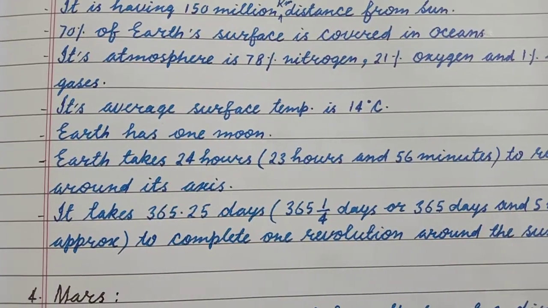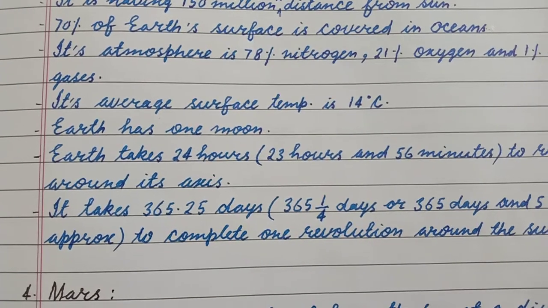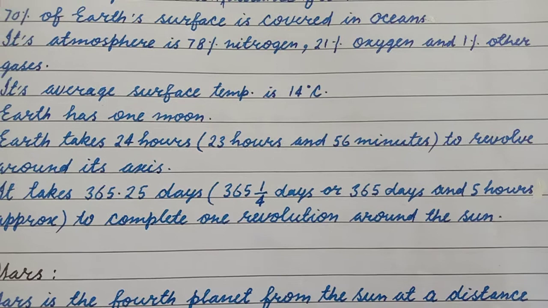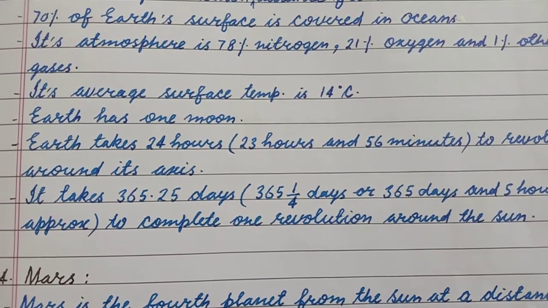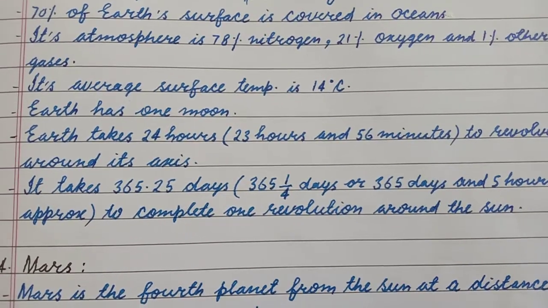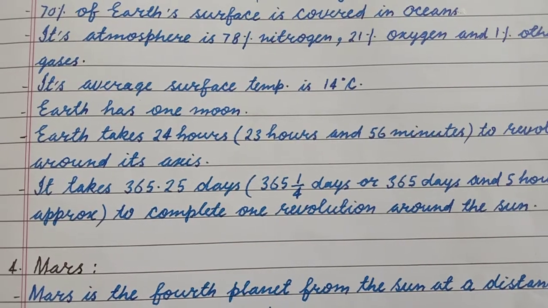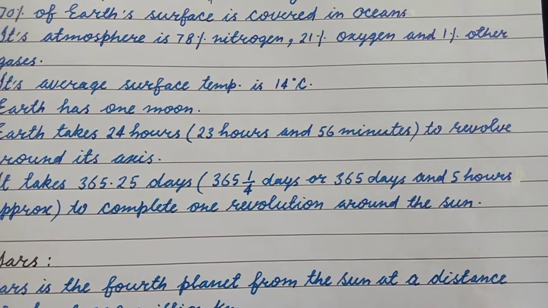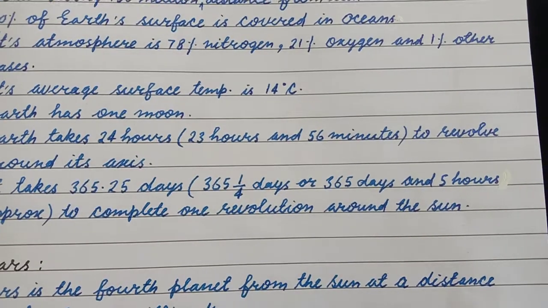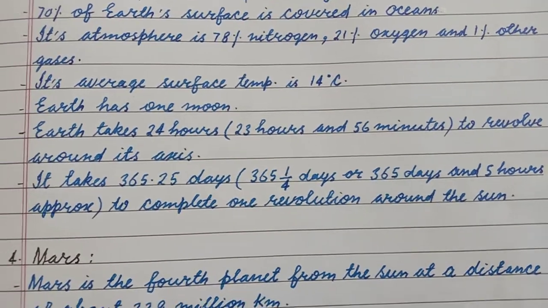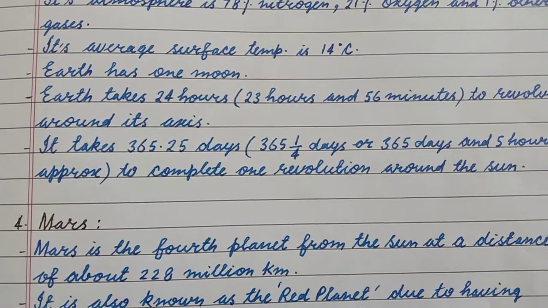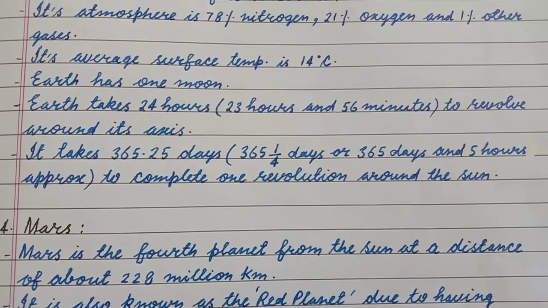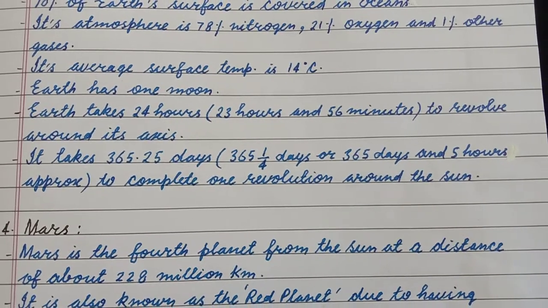Earth has one moon. Earth takes 24 hours to revolve around its axis. It takes 365.25 days to complete one revolution around the sun. Yes guys, Earth takes 365.25 days to complete one revolution around the sun.